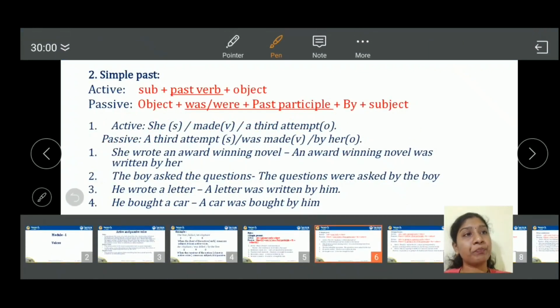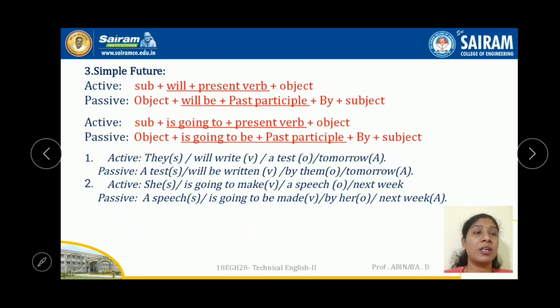That's it. Okay. Future. While you are changing the future tense with will, you have to use be and the past participle. The rest are all the same changes: subject as object, object as subject, and by also. But when will comes in the future tense, you have to use be and the past participle. That's it. And if you are not using will but is going to, then you use is going to, and the present verb, accordingly.